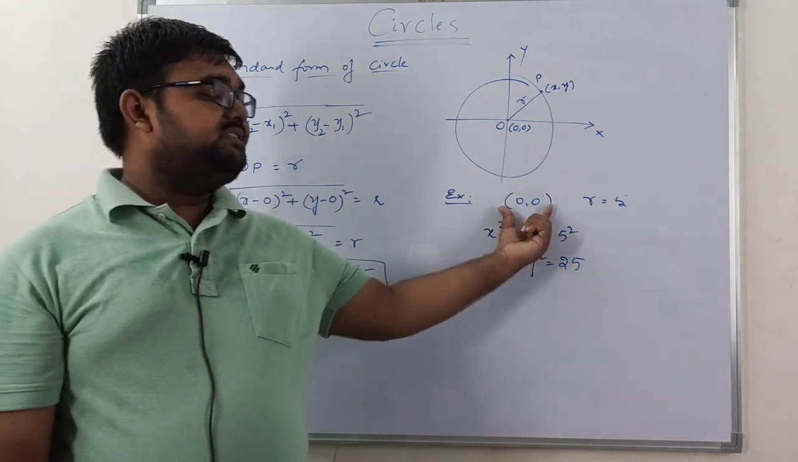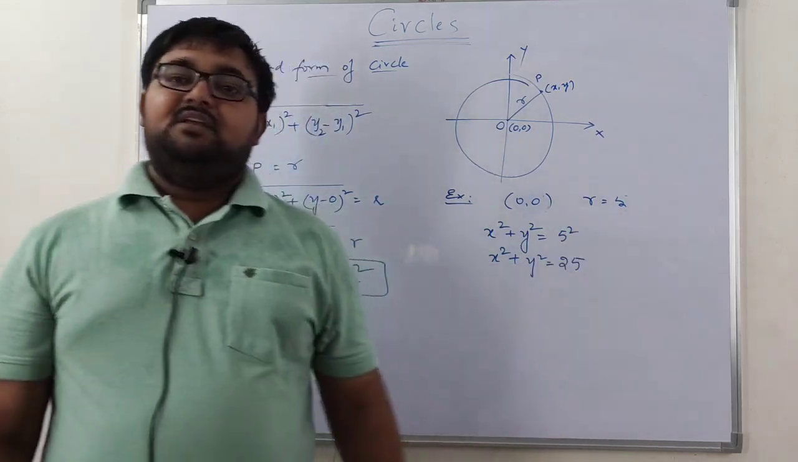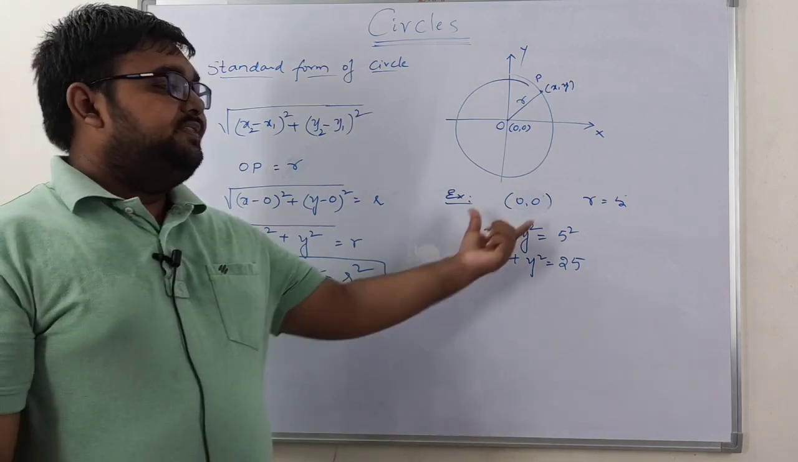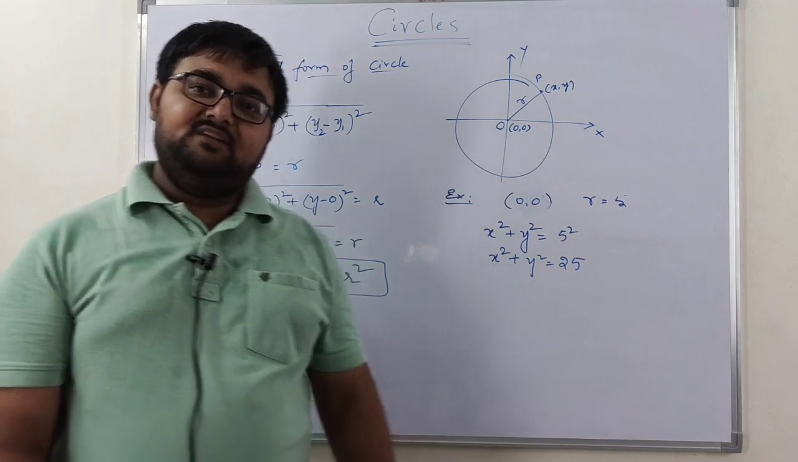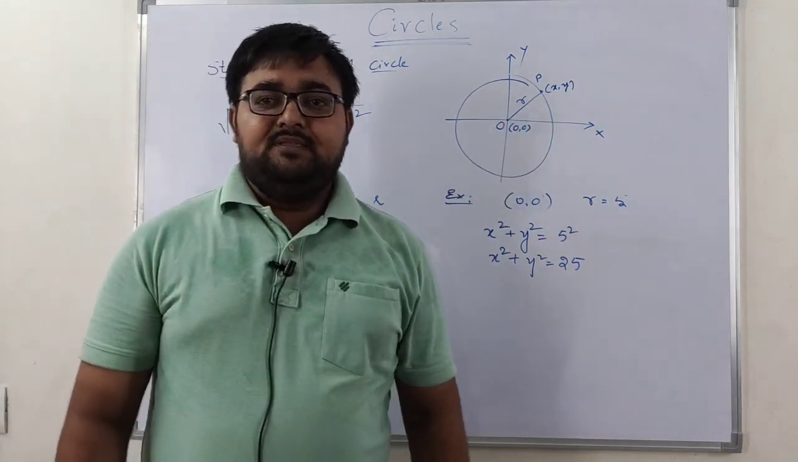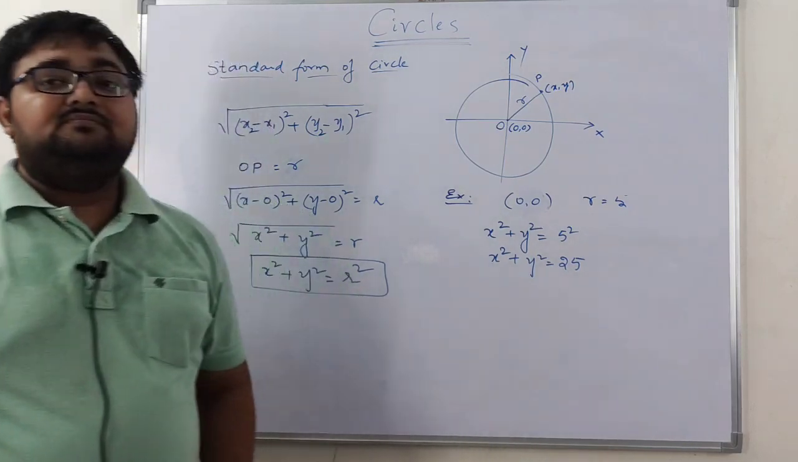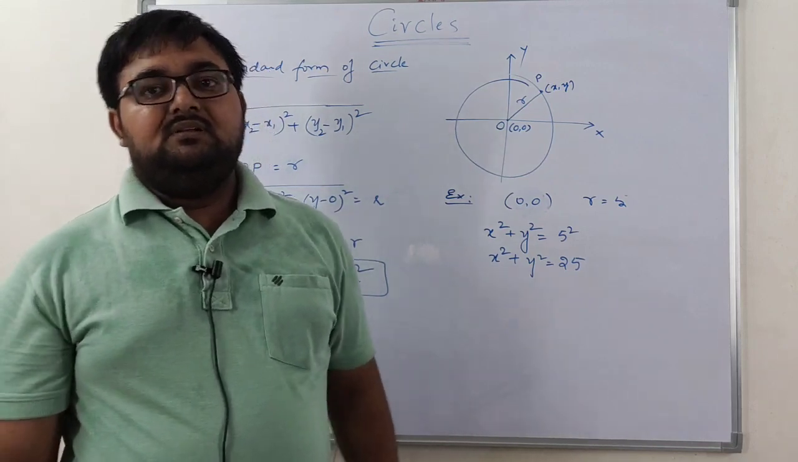Standard form means the center will be at the origin and the radius will be given, right? If the radius is not given, then there is some other condition: some point x comma y is given. If you find the distance between those 2 points, then you are going to get the radius of the circle. Next, the general equation of a circle.